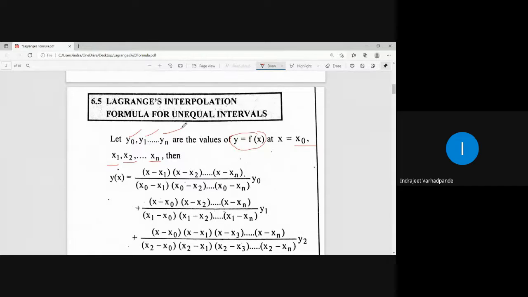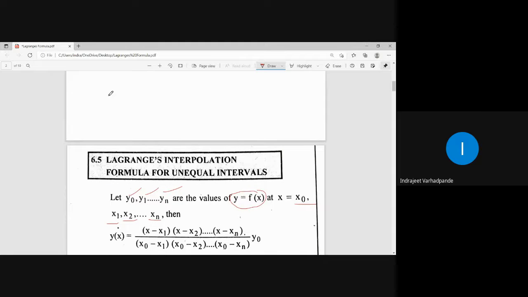Applying Lagrange's interpolation formula inside the given range, we omit the particular term for which the calculation is to be done and take into consideration the other values. It will be clearer when I draw the table.